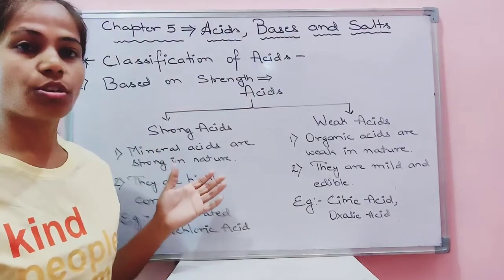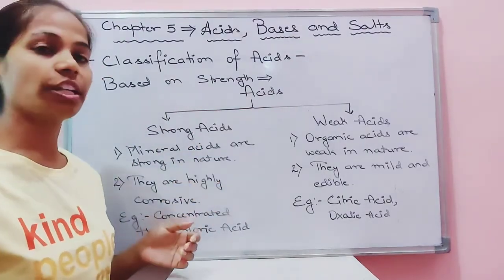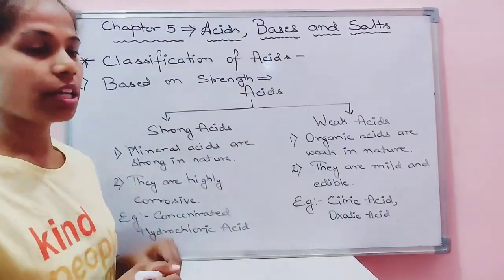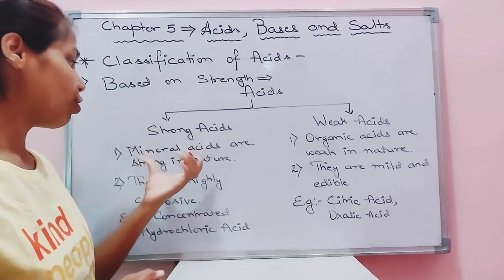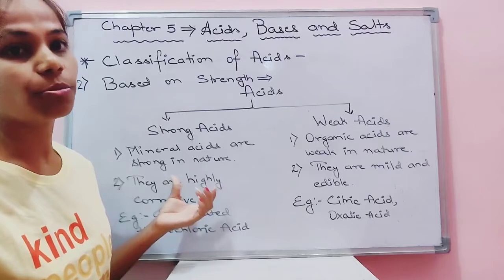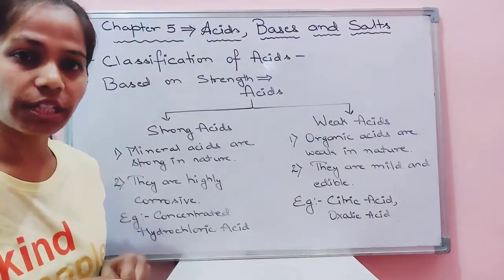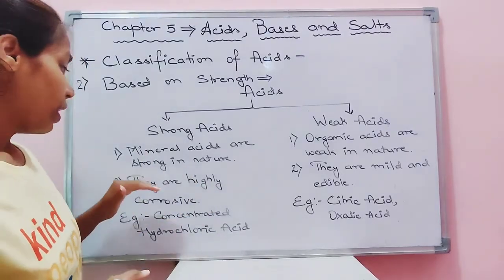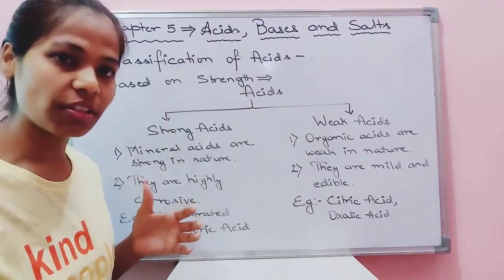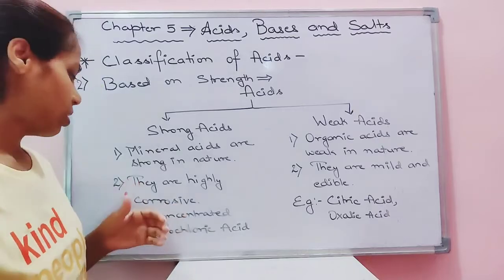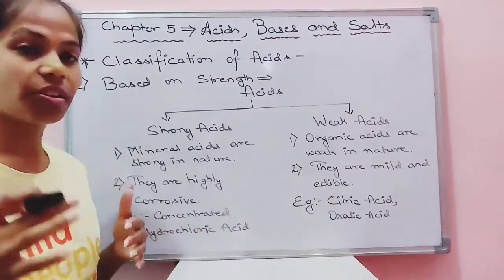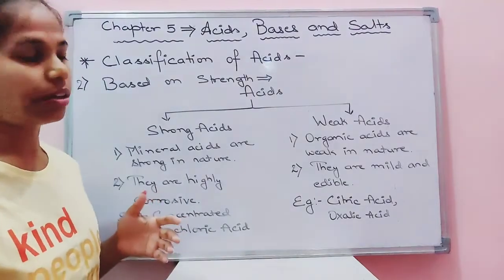Second one, on the basis of the strength, acids can be classified into two types, strong acids and the weak acids. Children, strong acids are formed with the help of minerals. The chemicals from which they are formed in the lab, they can be strong in nature. Okay. They are highly corrosive. They can cause harm to your skin. They can burn your skin. For example, we are having the concentrated hydrochloric acid, nitric acid, etc.